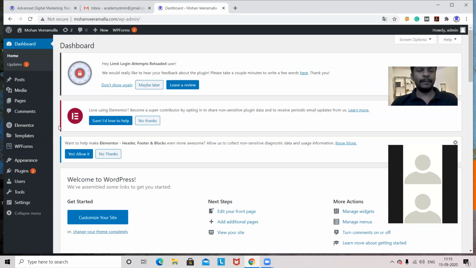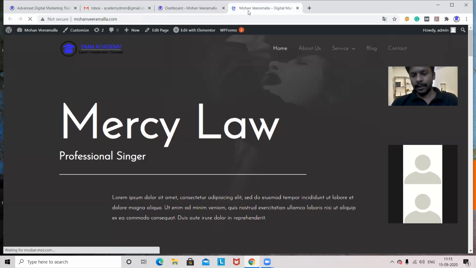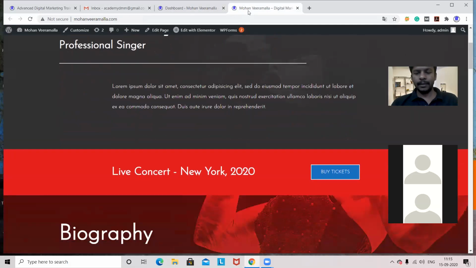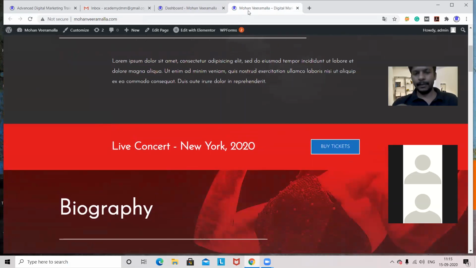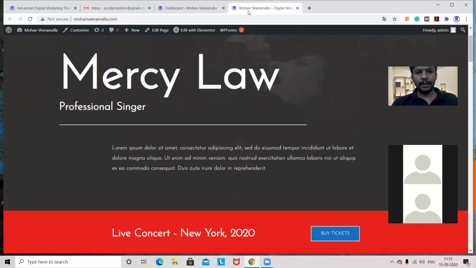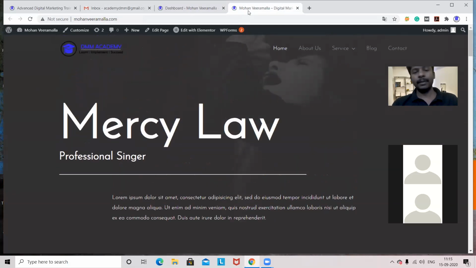So see now, for example, I already have this design. This design is by default. Whatever theme I installed, according to that theme, I'm getting this design. Now think that you don't want this design, you want your particular design. That means if a client or your own design, you want to design by yourself, then you have to do that.